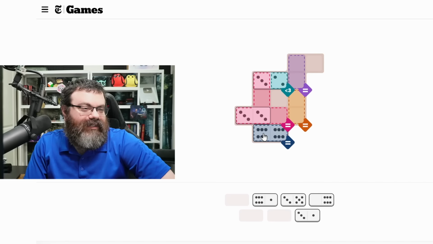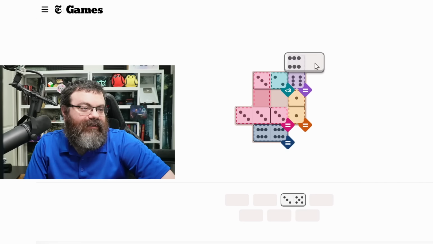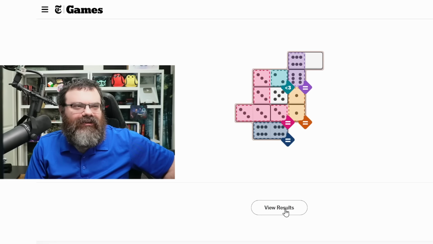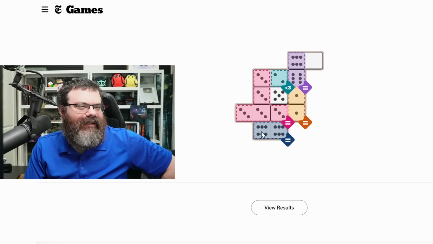This, I think, just has to be the 6-6. Yeah, it does. Now we have... What do we have 2 of and 2 of? We have 2 6s. And 2 1s. Okay, perfect. This is 3-1. This is 1-6. This is 6 blank. And then this 3-5 goes here. Perfect. All right, 47 seconds. Felt longer. There were some easy gimmies that I didn't notice until a little bit later.